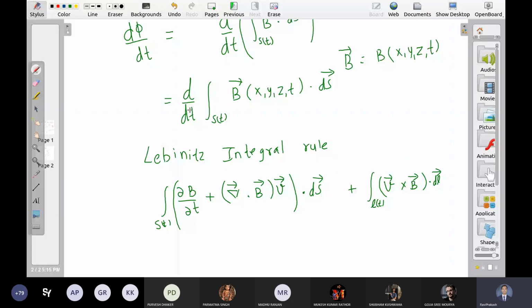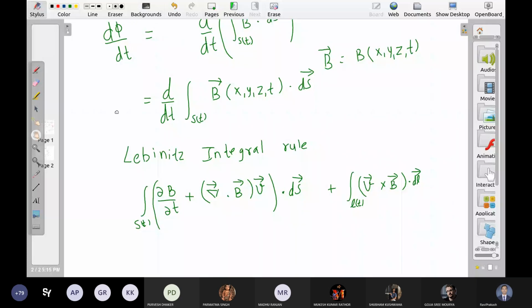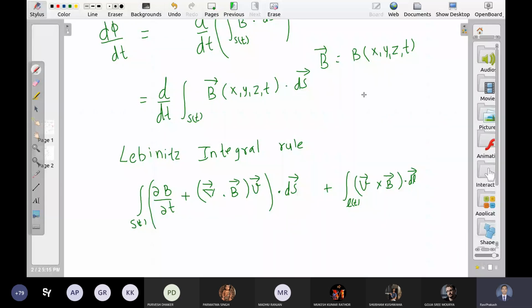So B is a function of x, y, z and t, and if we take the time derivative, we will get terms like this: ∂B/∂x times ∂x/∂t. Similarly for y, similarly for z, ∂B/∂z times ∂z/∂t, right?